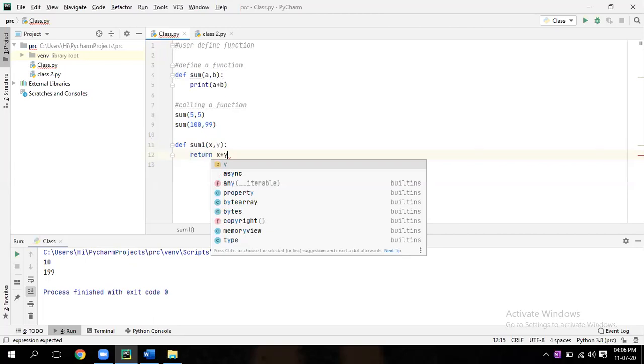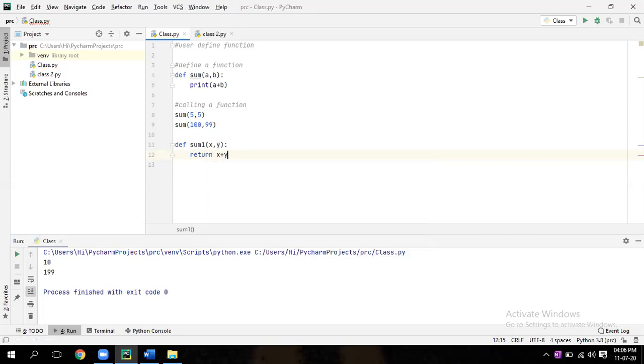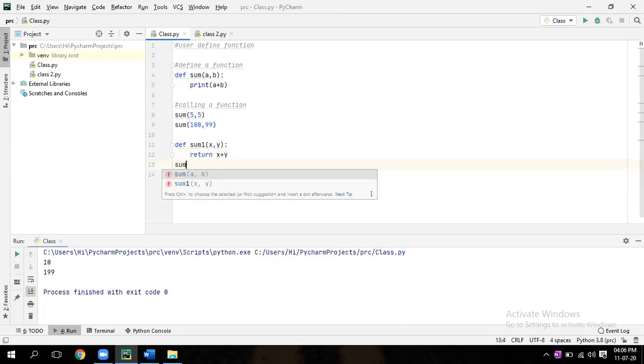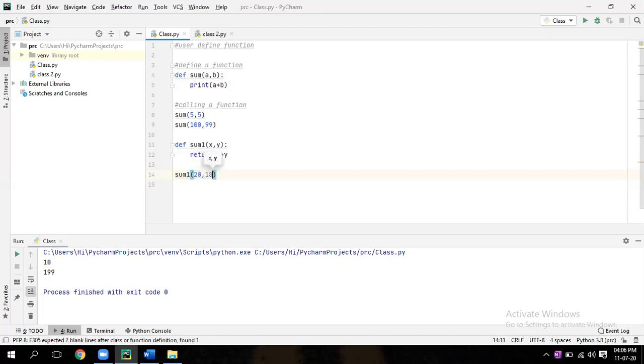What will happen? Escape. Return the value. Escape. Now this is defined. Now call the function. If you don't call the function, it won't give output. Defining means it is defined, but you have to call it. Give one space. Enter. sum1 20 comma 8. Run it.